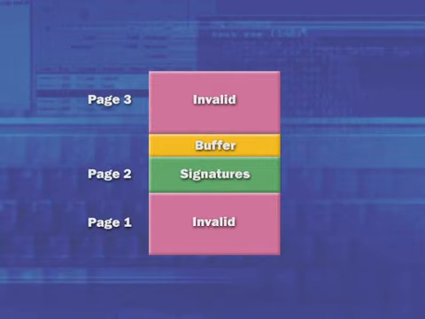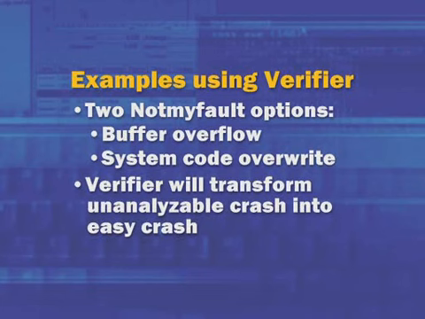Rather, it ends up touching one of these invalid pages of memory. And the mere fact of it touching an invalid page of memory triggers a page fault. The page fault handler looks to see what's being referenced, sees it's an invalid page of memory being accessed from kernel mode, and will immediately crash the machine and tell you that it's a problem with the driver trying to access invalid memory. Caught right in the act, which is exactly what you want. Driver Verifier to the rescue. Transformed, unanalyzable crash, causing corruptions, causing random drivers to be blamed into one that looks like our easy to analyze